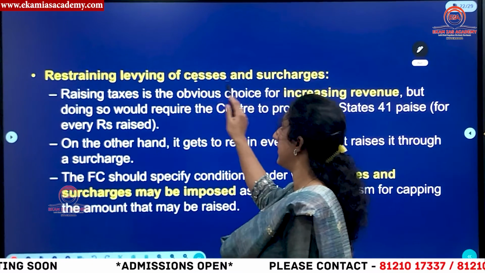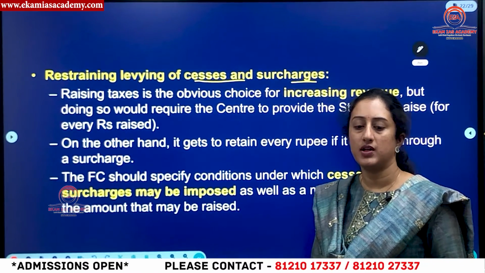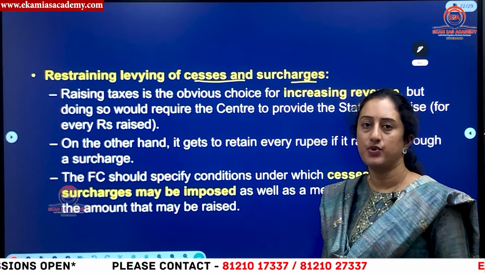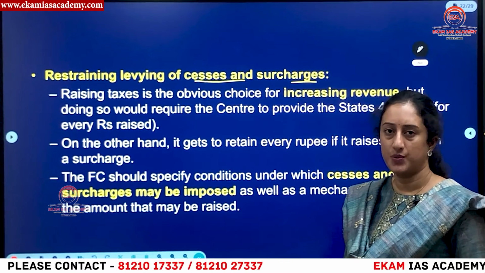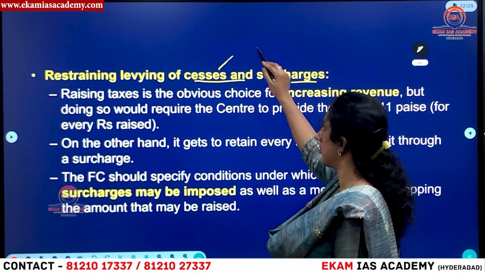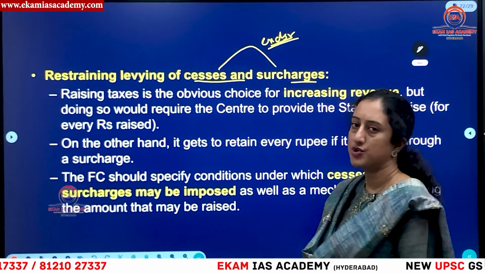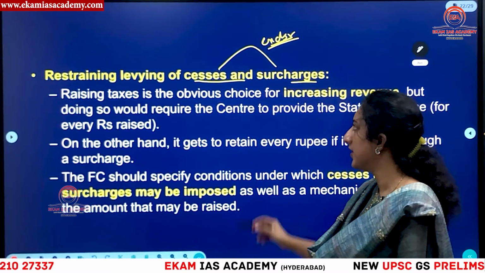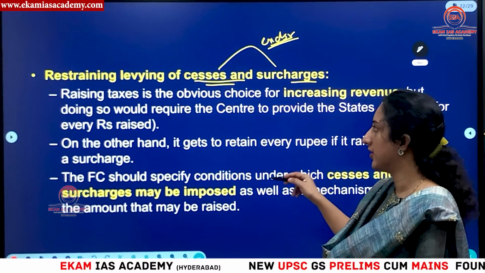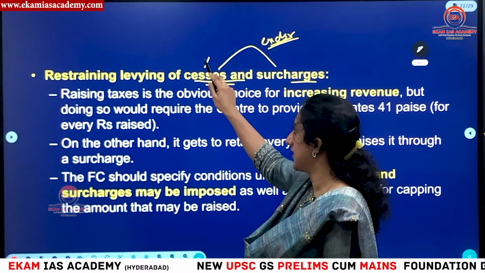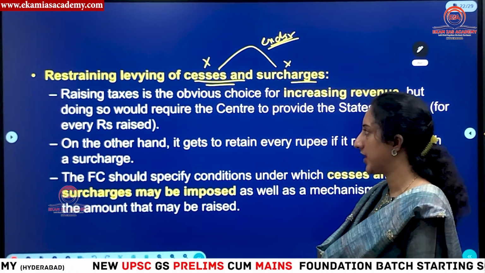Then, restraining the levy of cesses and surcharges. In recent times, states are alleging that the center is imposing cess and surcharge so that it doesn't come under the tax revenue distribution. If you know, cess and surcharge are exclusively under the center's ambit, so there is no distribution of cess and surcharge with the states. That is why, according to many state governments, the center is resorting to imposing more cesses and surcharges. So how to restrain this imposition is also one of the issues that the 16th Finance Commission has to look into.